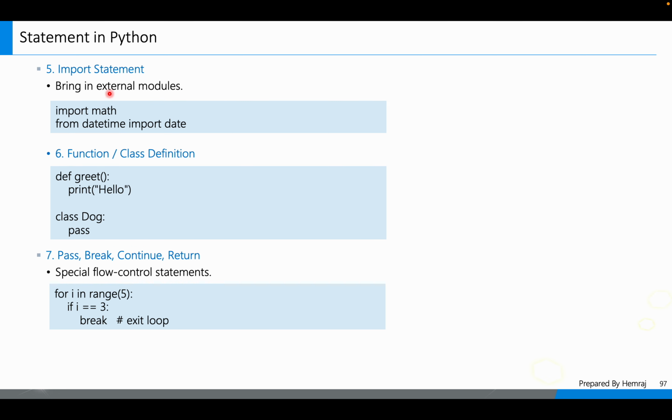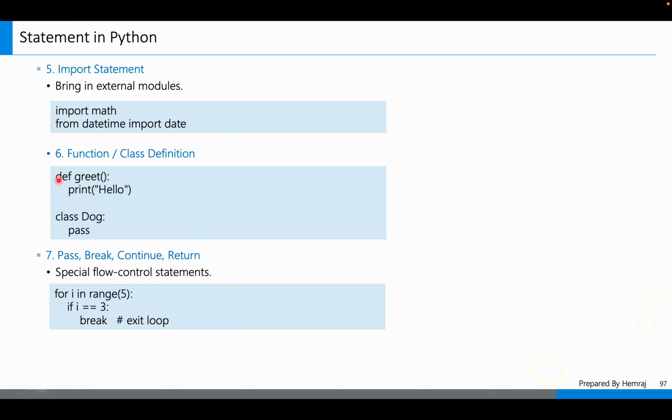Import statement. Bring in external modules. Import math, from datetime import date. So these are the import statements, which means we are importing a module here. So these are the importing statements, right?